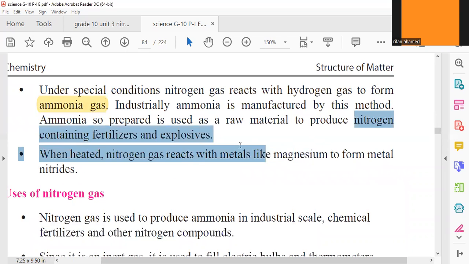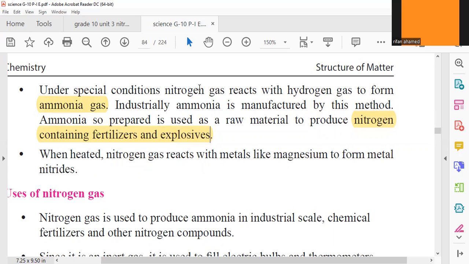Nitrogen containing fertilizers and explosives are constructed using ammonia. So ammonia is a very important raw material, right? That ammonia gas can be produced by making nitrogen gas and hydrogen gas react with each other.